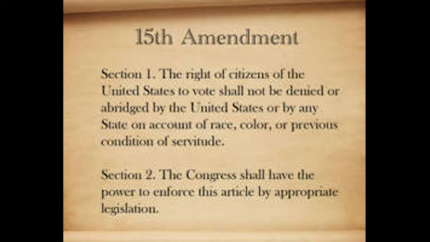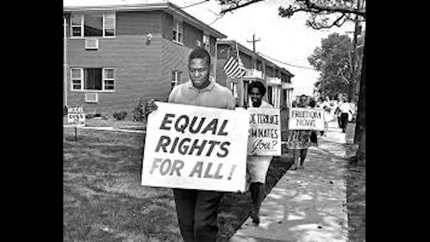The 15th Amendment was another law that was violated by the separate but equal doctrine. The amendment states that the right of citizens of the United States to vote shall not be denied or breached by the United States or by any state on account of race, color, or previous conditions of servitude. Although African Americans were technically citizens, they were still denied the right to vote due to the doctrine. Because of the separate schools and African Americans not getting the same education as Caucasians, they were not able to pass the tests that were required to pass in order to have the ability to vote.